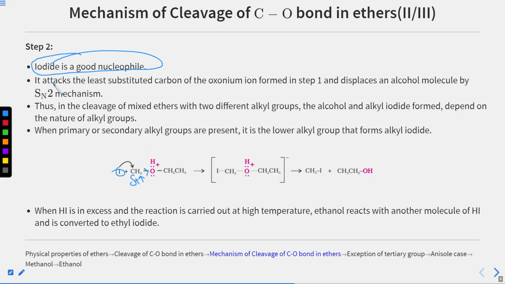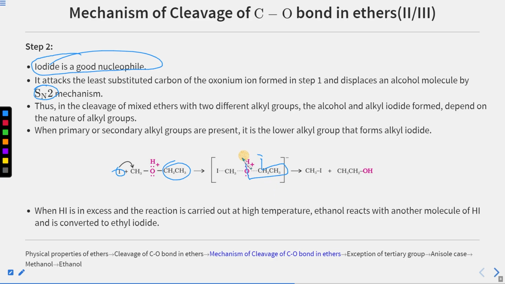So this I minus attacks through the SN2 mechanism. We know it very well that SN2 takes place from that side which is less hindered, because SN2 is a single step and we need space for the nucleophile to attack. Out of these two, this one is less hindered. So I minus attacks from the methyl side rather than the ethyl side, and it displaces this part, that is CH3CH2OH.